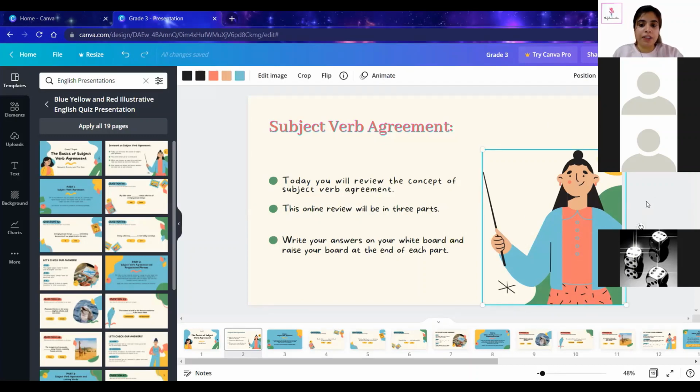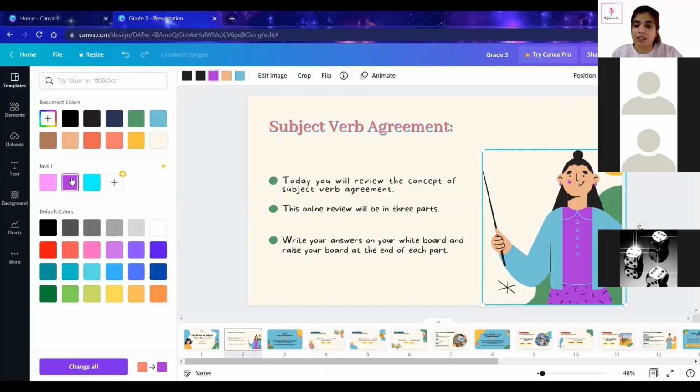Next we have the illustrations. We have some illustrations over here. So you'll see that you can click on the illustrations as well. Here, if you suppose you want the colors to be changed, when you click on the illustration, you will see you will get the options here. So if you want to change the color of the dress, of anything, you can choose different colors.